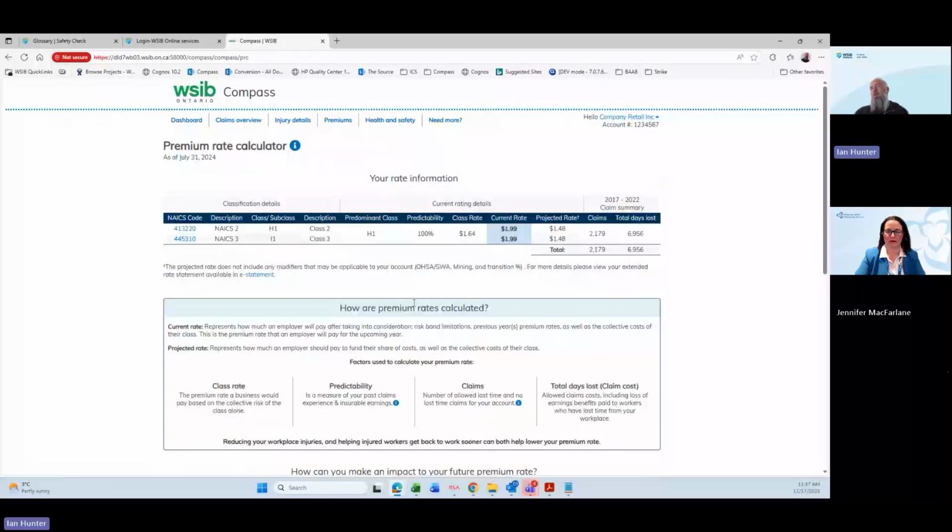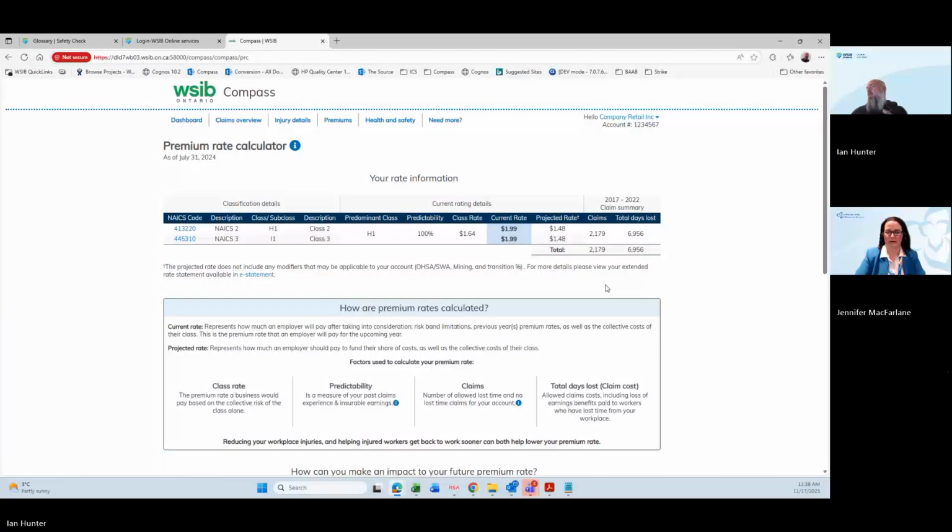So here we look at our premium rate calculation. So at the top, we summarize your latest rate that you would have. So this would look at your current rate that you're paying, the projected rate that you have for your business. We talk about what projected rate is, where your business is going based on your health and safety, your class's health and safety, things like that. And then we have our 6-year premium rating window. So this would summarize all the claims that were in that 6-year rating window that made up your rate.